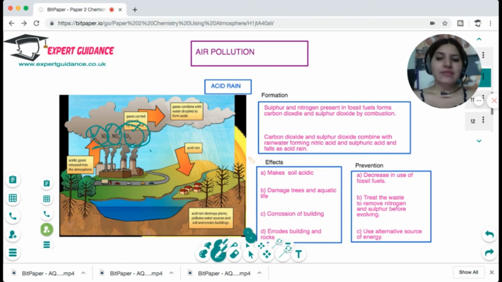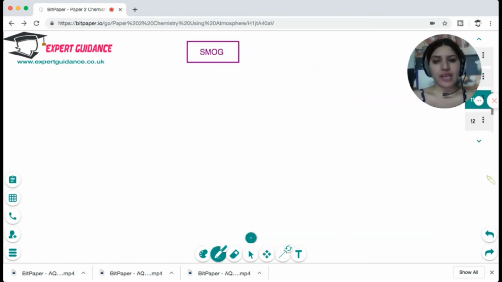Whereas sulfur dioxide and nitrogen dioxide combine with rainwater and form acid rain. And this acid rain is making the soil acidic, damaging trees, and corroding buildings. To prevent this, we should decrease the use of fossil fuels, treat the waste to remove nitrogen and sulfur before releasing it, and use alternative sources of energy.